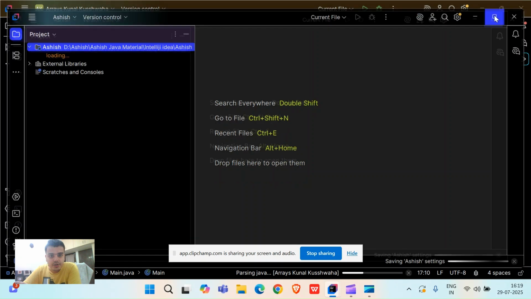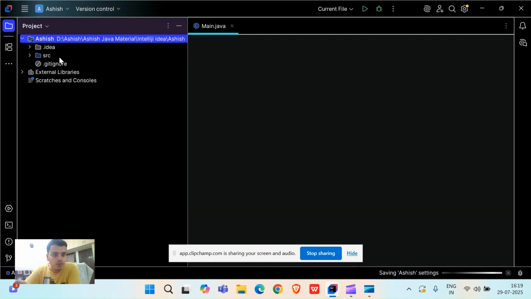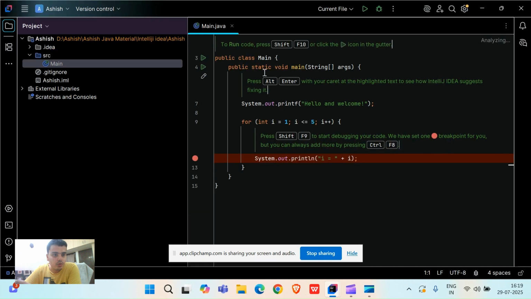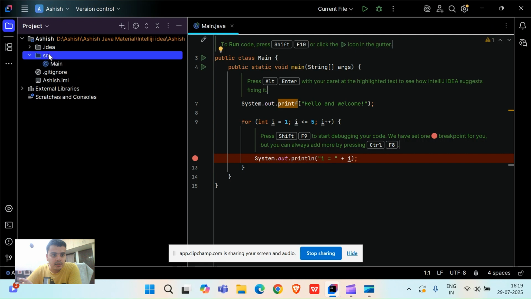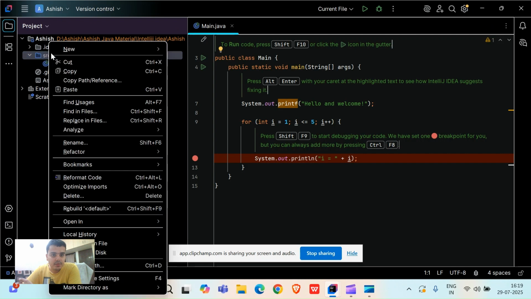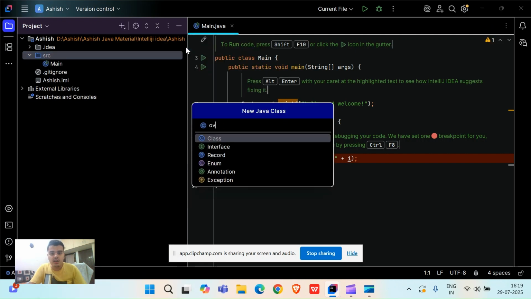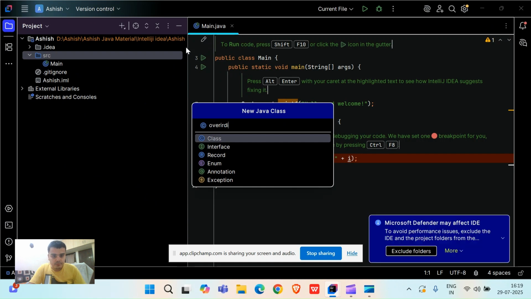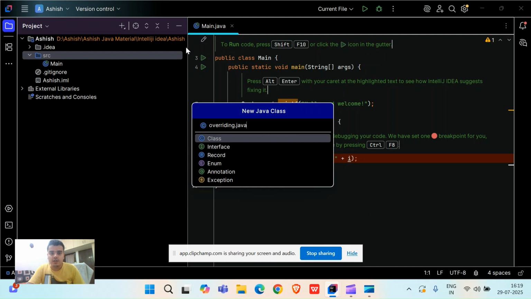Friends, here also I can code, but I will not code here. I will click on src, and I will make one Java class here regarding overriding in Java. This is not a valid name because it should be overriding dot Java.